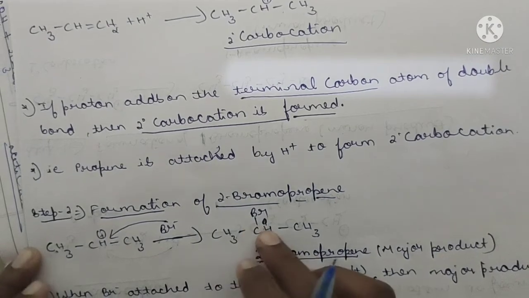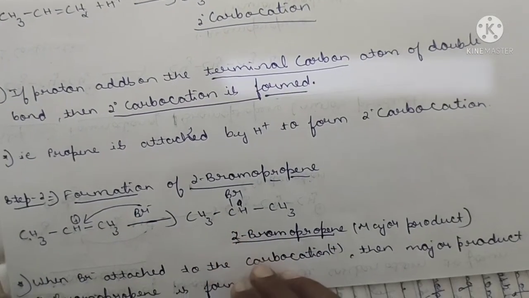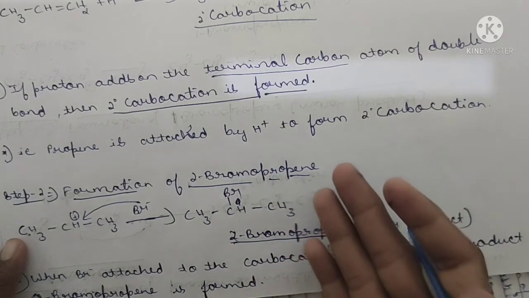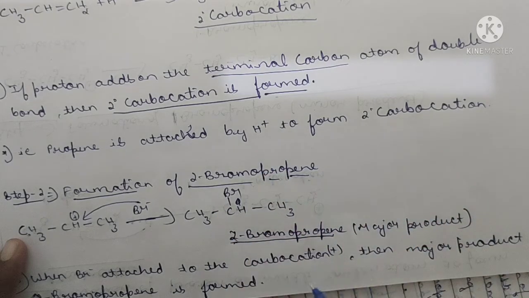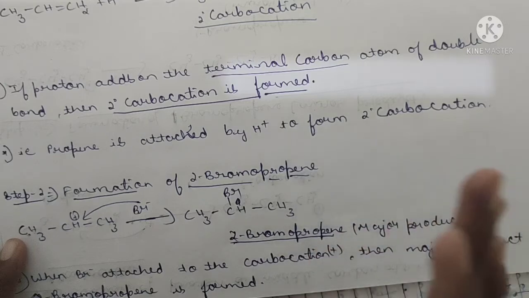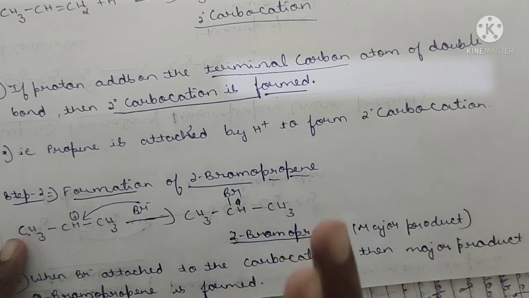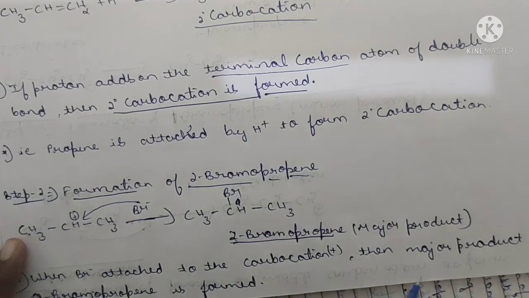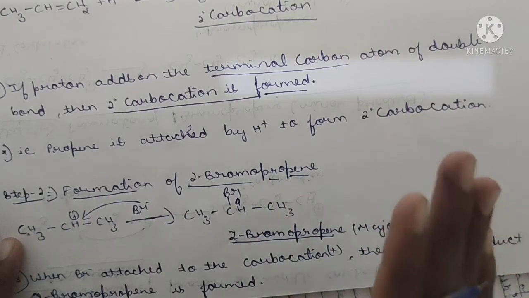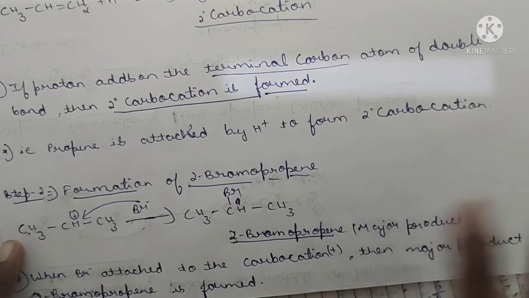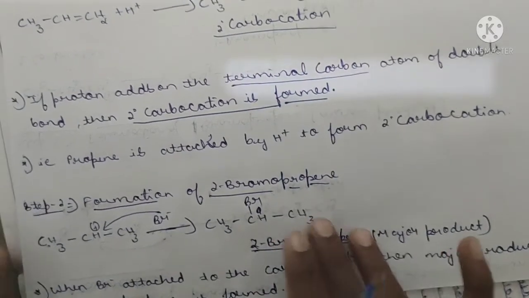Here 2-bromopropane. In Markovnikov's rule, you better understand, there will be formation of one major product and one minor product, from the primary carbocation and the secondary carbocation. Understand very carefully: the product formed from the secondary carbocation is the major product, and the product formed by means of the primary carbocation is the minor product. Two products are formed, one minor, another major. You can write either minor or major, don't worry about that.